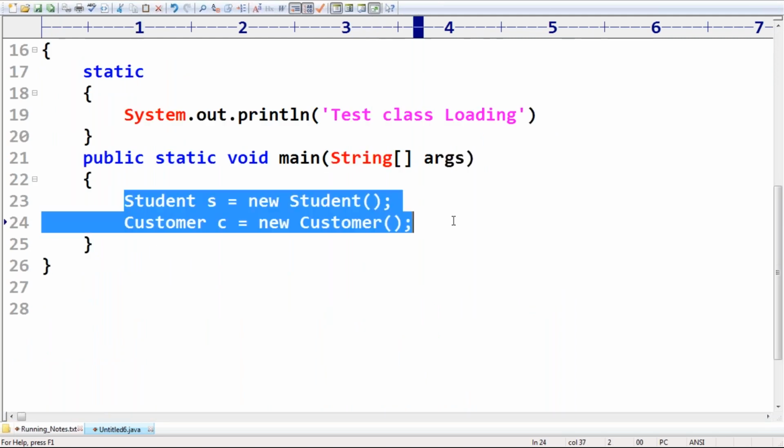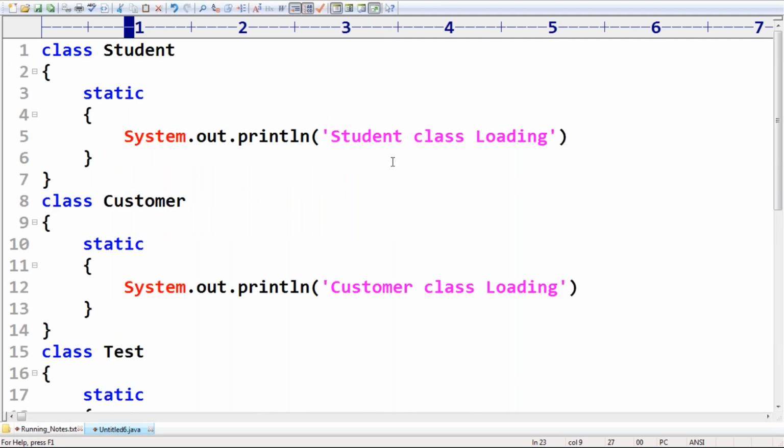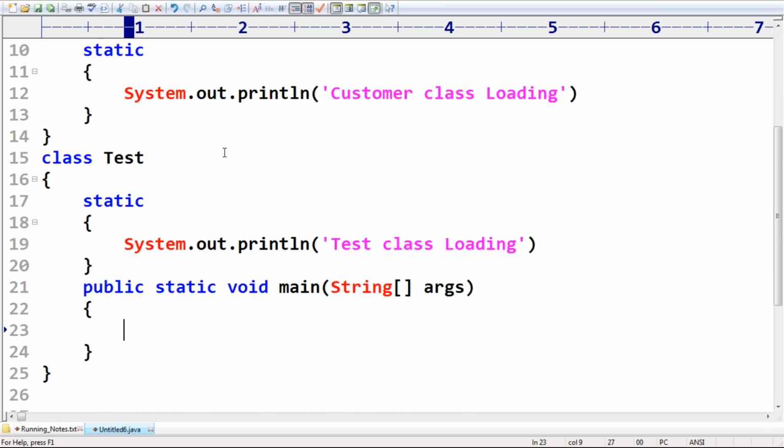Now let's take a very special case. Total how many classes are there? 3 classes are there. Now I want to execute the test, system.out.println hello, like I'm taking.